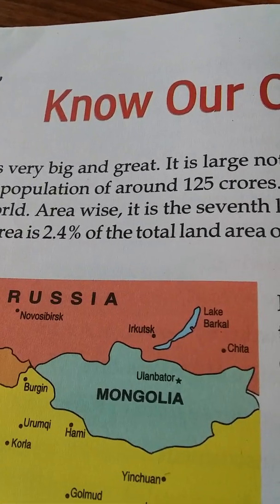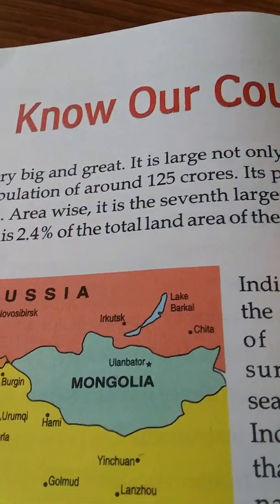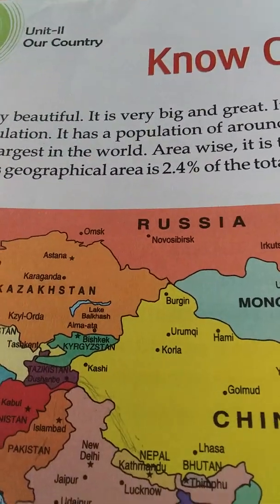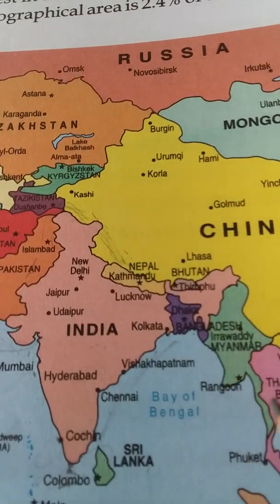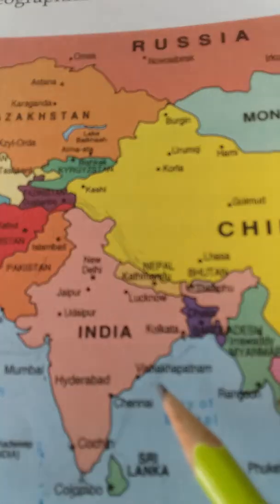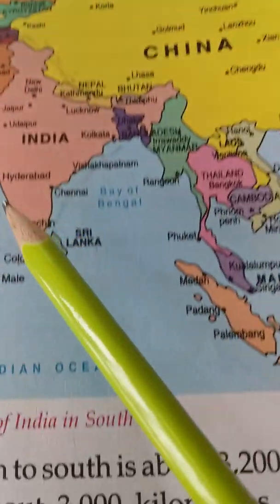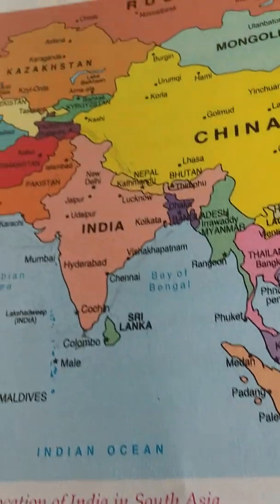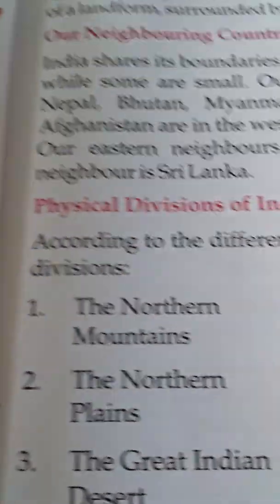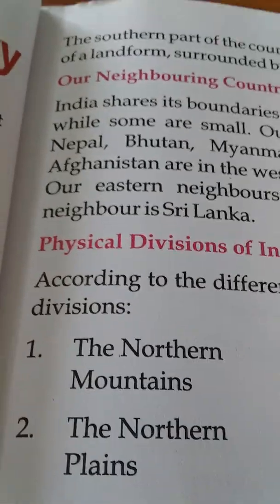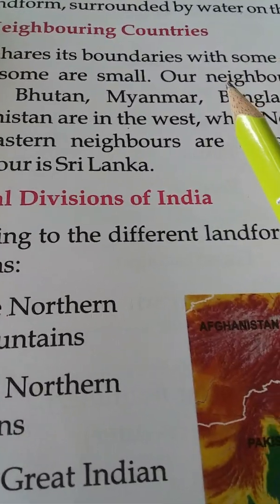Today we'll study the topic Know Our Country. Already we have started this chapter and we saw where our country India is situated on the world map. We saw its location. We also studied the directions. And now we continue the rest of the topics. Today we'll learn about our neighboring countries.